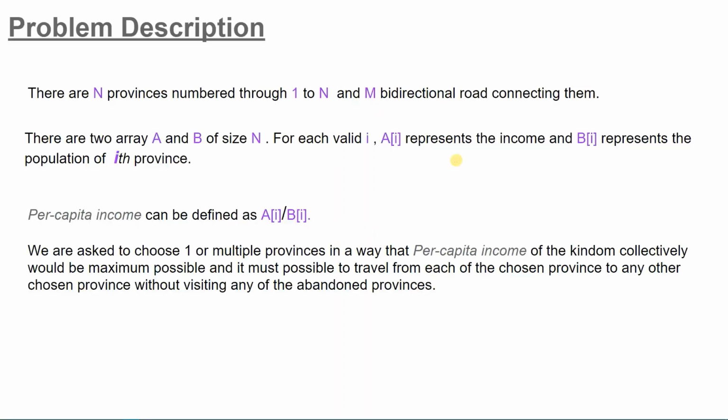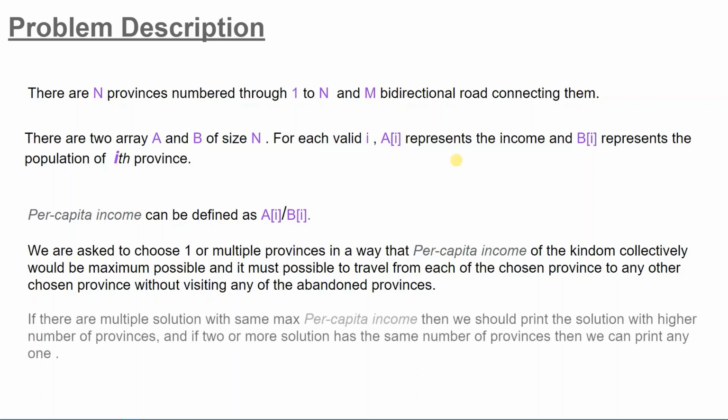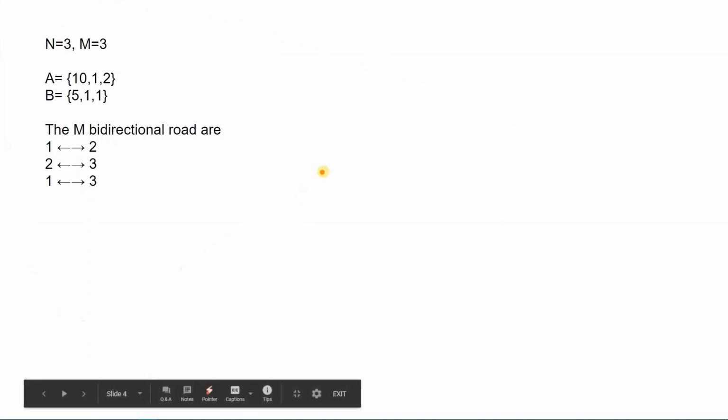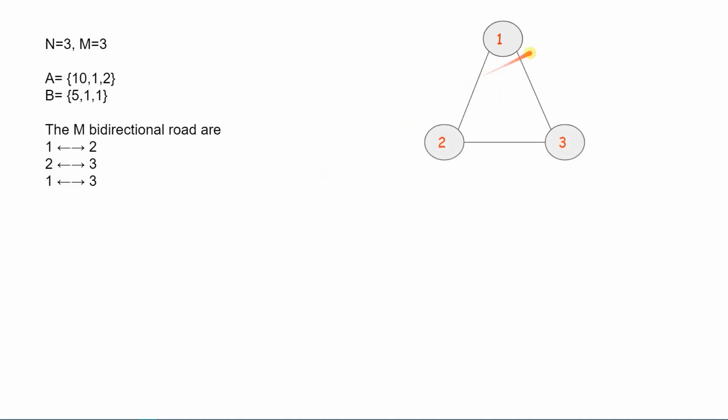But what if we have multiple solutions with the same max per capita income? Then we will have to choose the solution with the higher number of provinces. It may sound a little weird, but as we continue, everything will be clear. Now let's move to the first example test case. This problem can be graphically shown as here, where 1 and 2 are connected, 2 and 3 are connected, and 1 and 3 are connected.